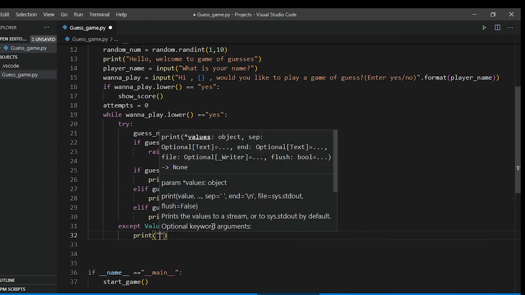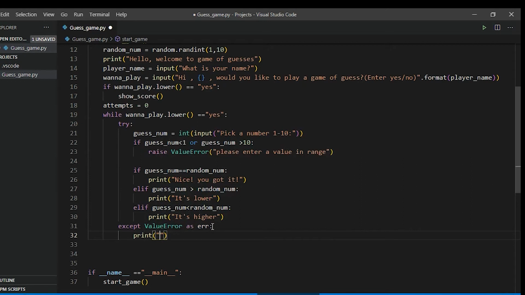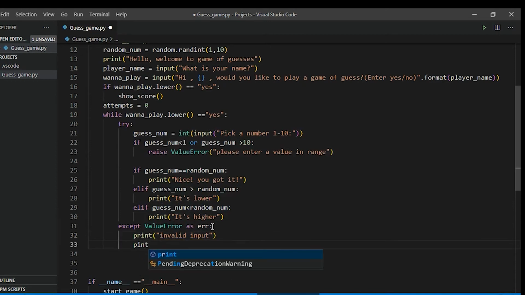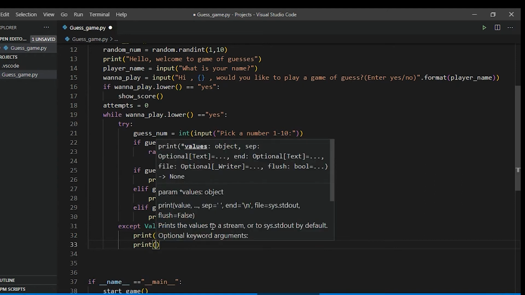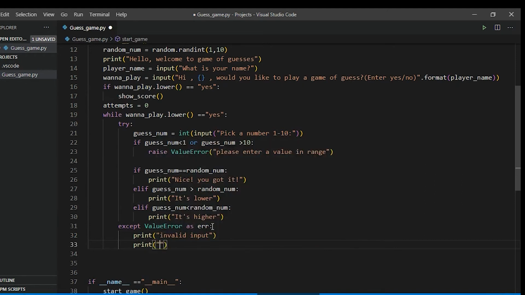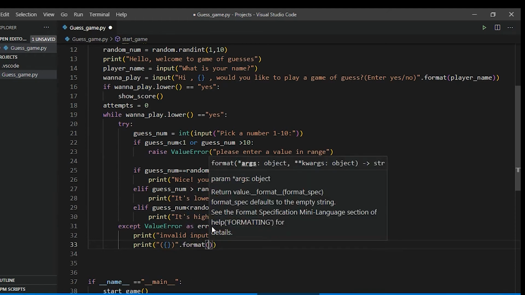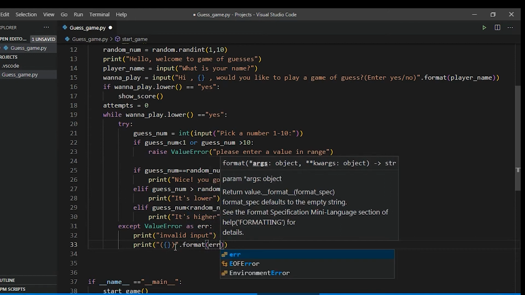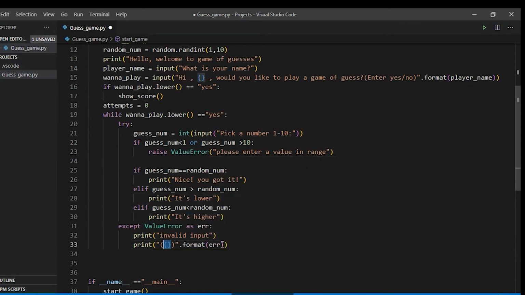So print invalid input and the error message as well. We'll use formatting as well. Formatting is very good practice, as I mentioned earlier. Format err, so the curly braces will be replaced by this value.